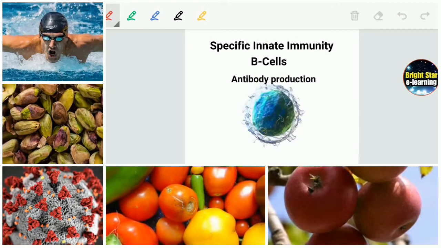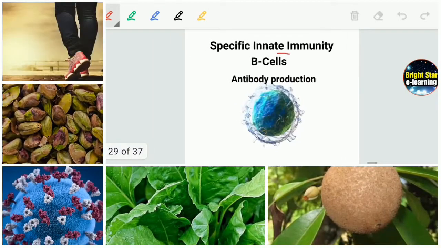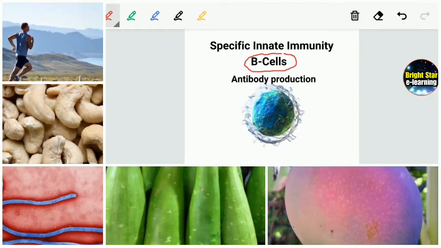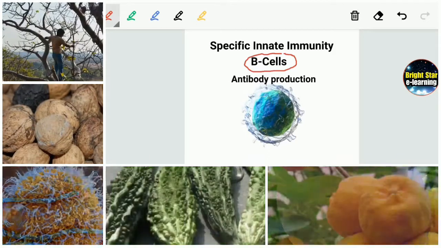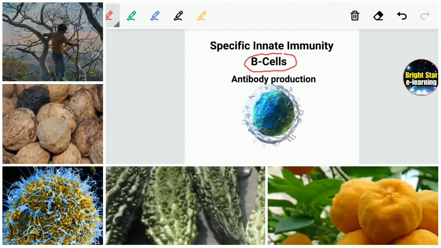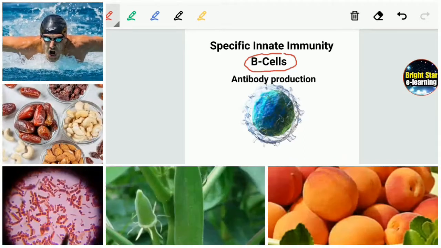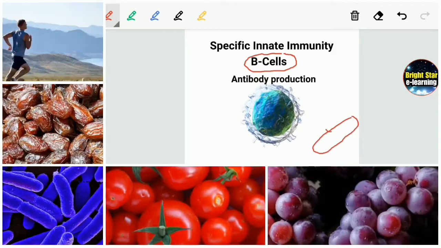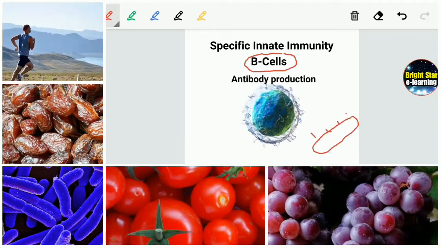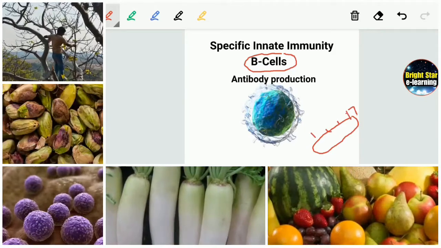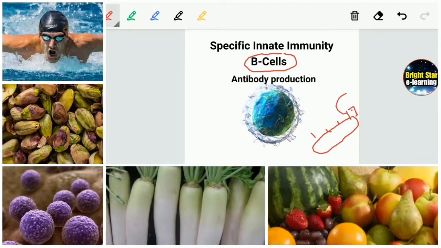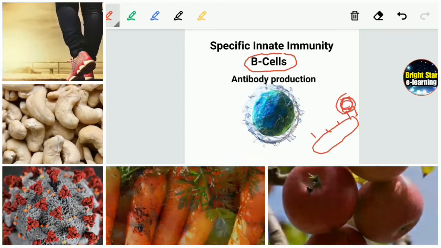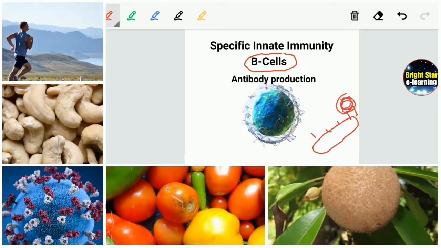So here the next important one is the B cells. These B cells produce antibodies. Basically antibodies in the body are produced from these B cells. So antibodies, we know, if a bacterium or a virus is there, on the cell membrane or cell wall some antigens are present. So against antigens, antibodies are produced by the host. So these antibodies kill the bacterium or virus.